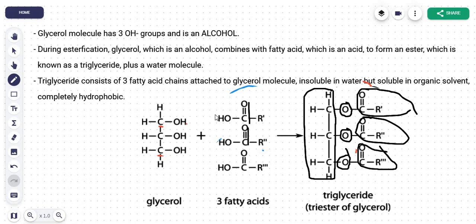Now whenever esterification happens, the OH from the glycerol and the COOH from the fatty acid react, and a water molecule is removed. For example, H is removed from the acidic head. That's why H is not shown here. Okay, sorry, I misguided you. H is not shown here, and the OH is removed from the glycerol. This is a minus H2O reaction, therefore it is called a condensation reaction, and that's why a water molecule is formed at the end. It's removed and removed, and then you can just combine it. That's why the C and O are combined, giving rise to the triglyceride molecule.